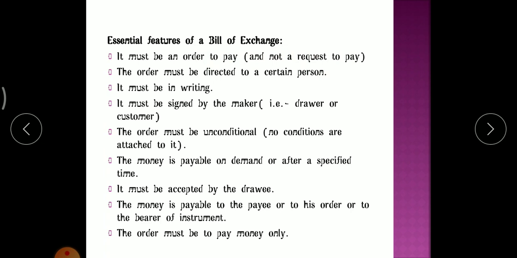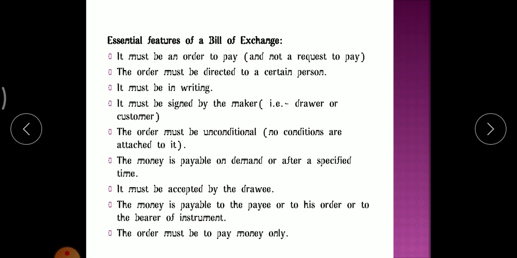It must be in writing. The bill of exchange must be in writing, not printed. It must be signed by the maker, that is the drawer or customer. The order must be unconditional, meaning no terms and conditions are required to be attached. The money is payable on demand or after a specified time. Clear? Then, it must be accepted by the drawee. The money is payable to the payee or to his order or to the bearer of the instrument.